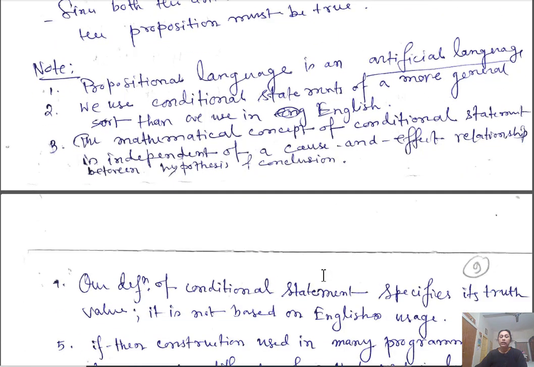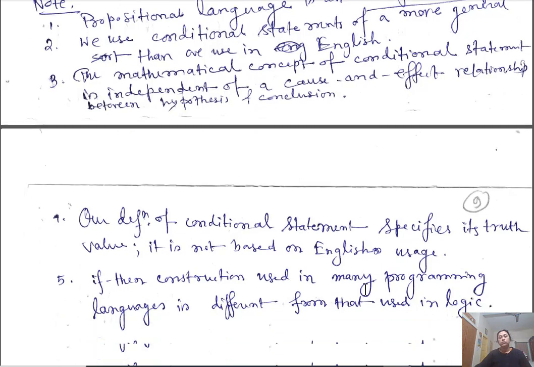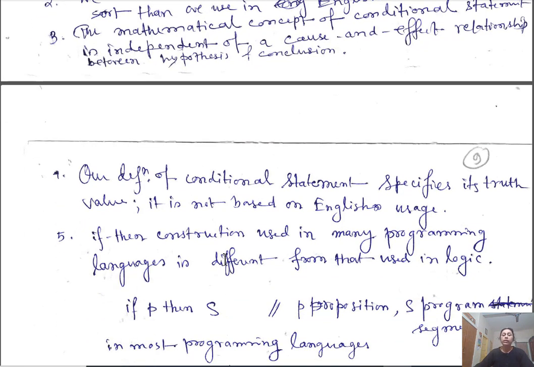Here the conditional statement P implies Q is assigned a truth value. It is not based on English usage. It will be either true or false. In many programming languages, implication is used in a different way from logic.